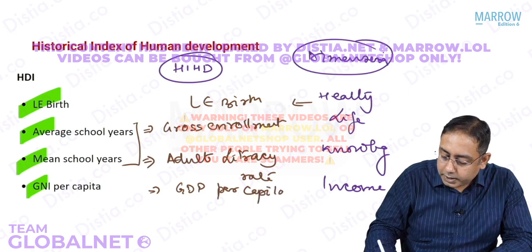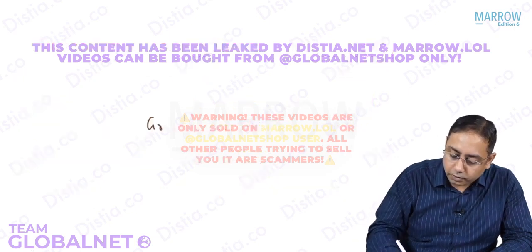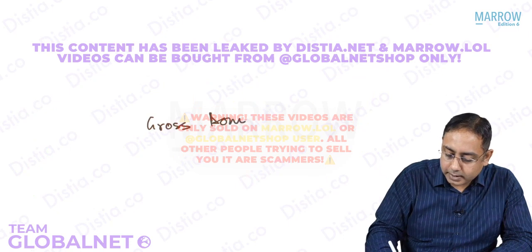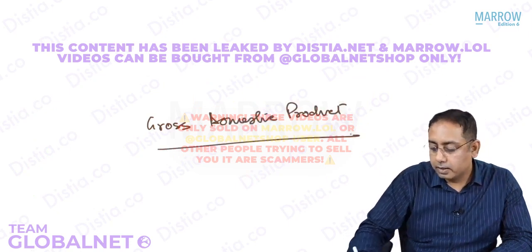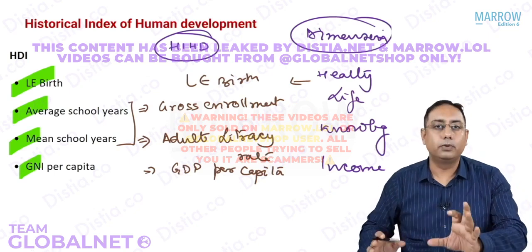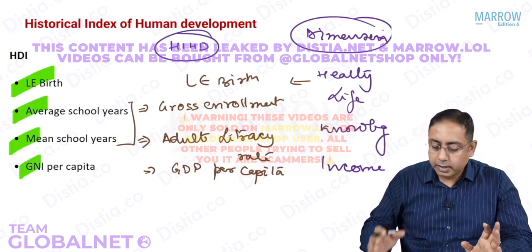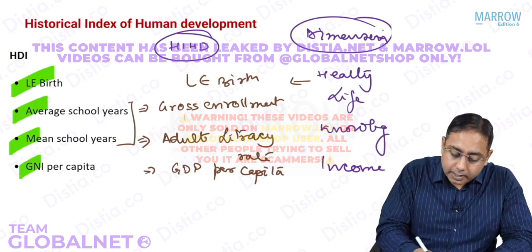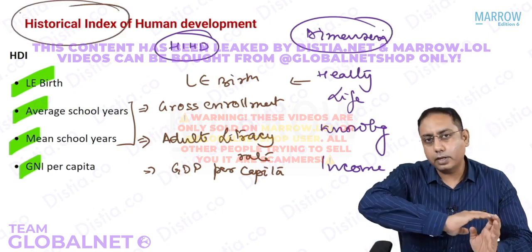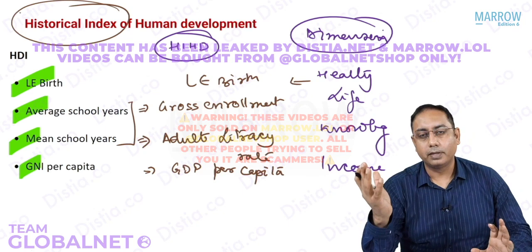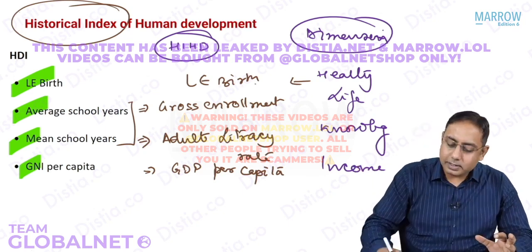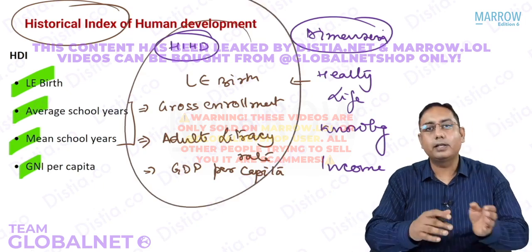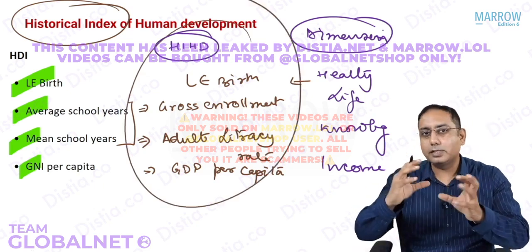What do you mean by GDP? GDP stands for gross domestic product, which is the total domestic income only, excluding the foreign national incomes. So HIHD is a kind of historical index. It tells you how the country has developed over time. It also accounts for some of the inequalities, but it is a slightly different indicator than the HDI, still using the same concept.